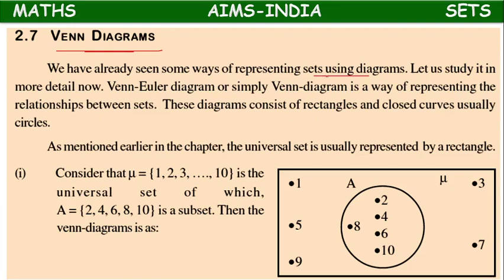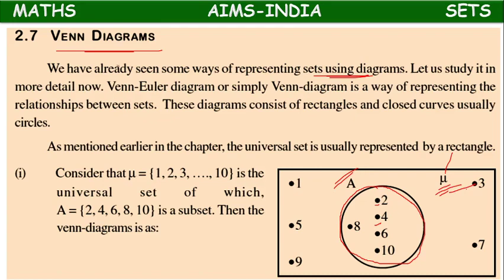Already we learnt sets using diagrams, because a set will be represented by a closed curve and elements will be represented by points. Some points may be inside the set, some may be outside the set, meaning some of them may be in the universal set, some of them may be in the subset.